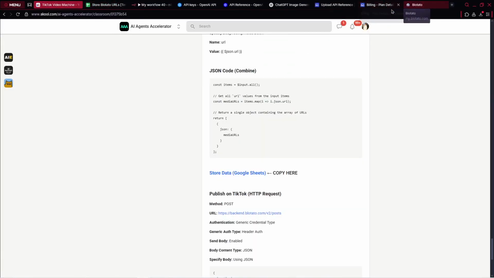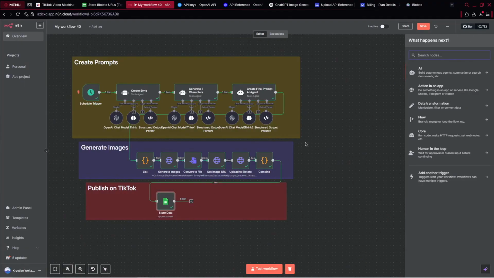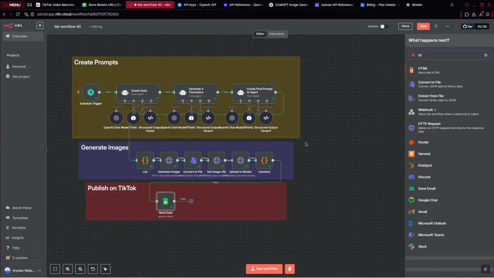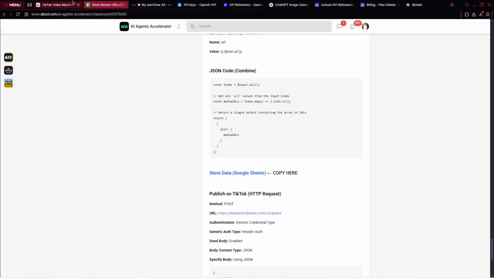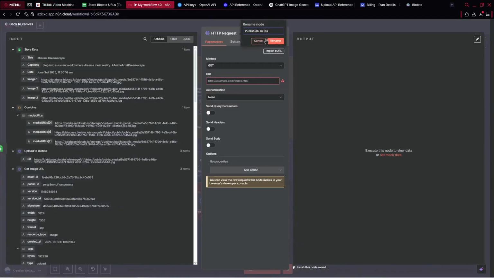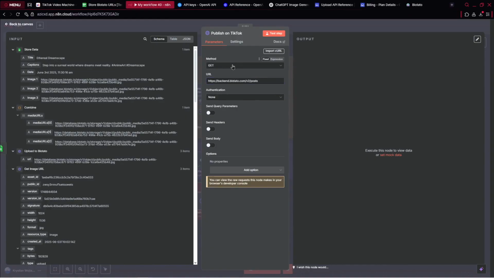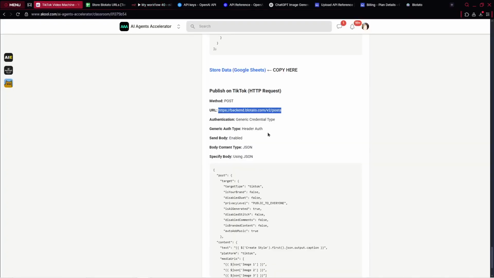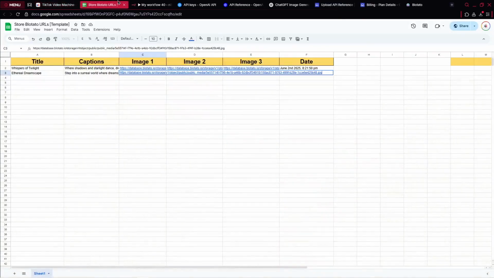And the last step for this project is to publish that on TikTok. So we provide HTTP requests and we are not connecting to TikTok, however, but to Blotato. So when I go over there, I've got publish on TikTok. So let me pick the name, publish on TikTok. I've got the URL, which is different than the previous, which is blotato.com v2 posts. Let's go over here, change the method to post. And what we need to do next, again, we need to connect our credentials and provide the specified JSON code. So let's go over here.